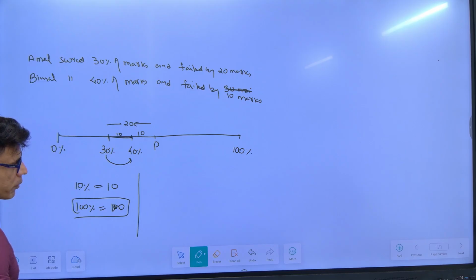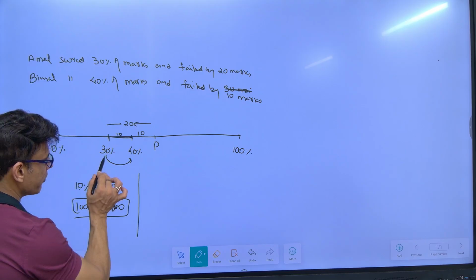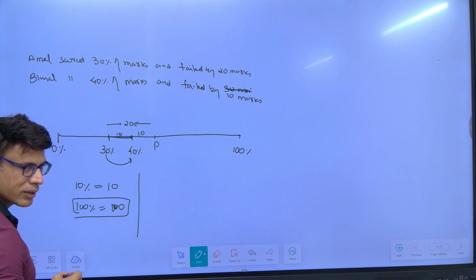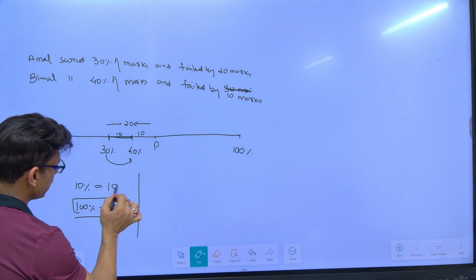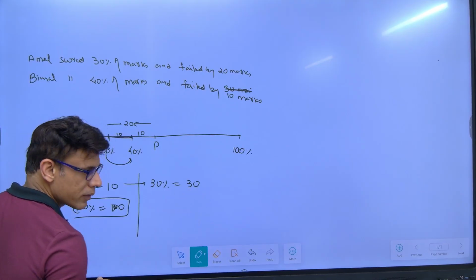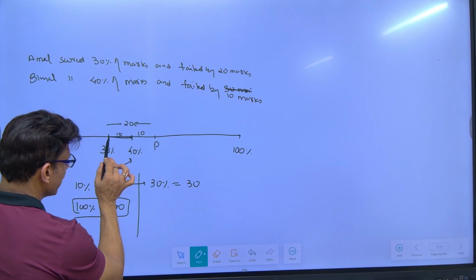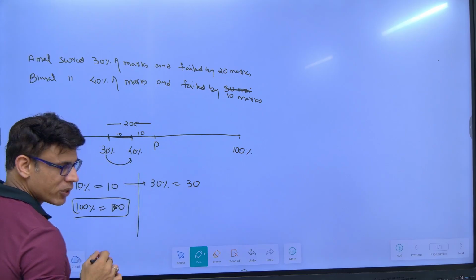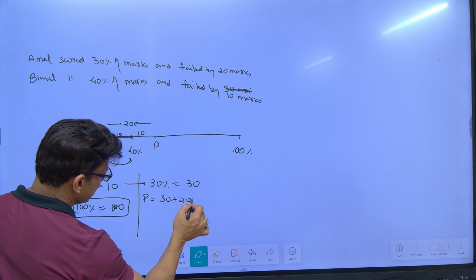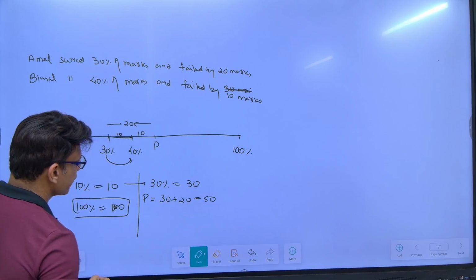Now, to find the passing marks, you can find it as 30% plus 20, or 40% plus 10. If 10% is 10, what is 30%? 30. Now, to get the passing marks, you need 20 more marks, or not? So passing marks is 30 plus 20, which is equal to 50.